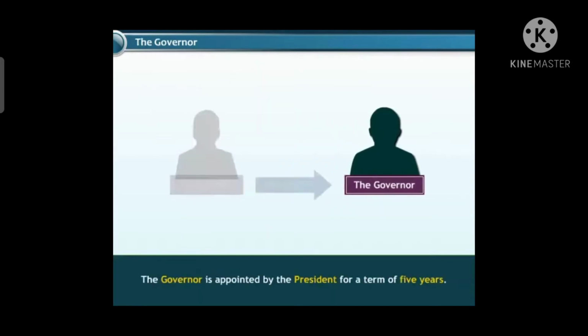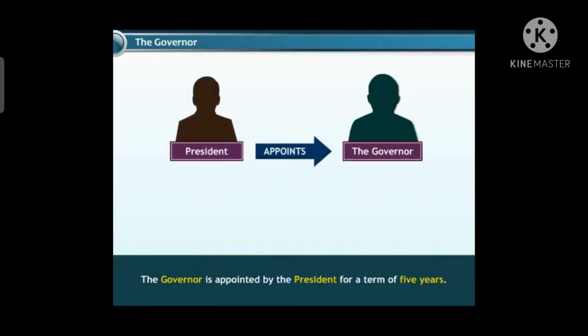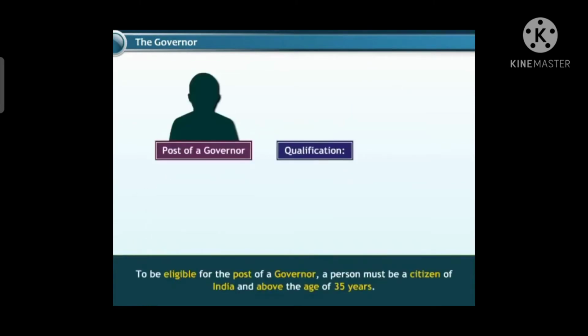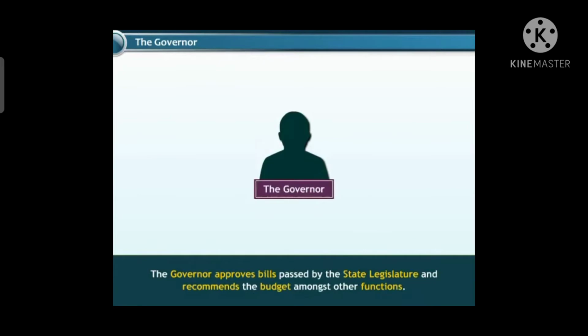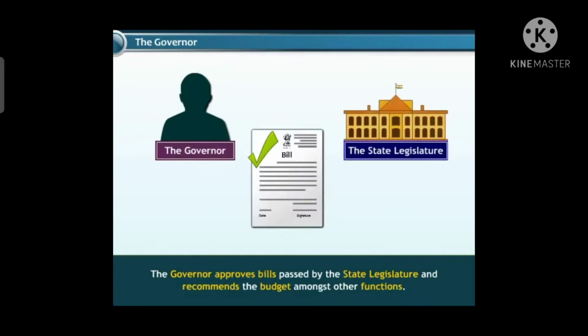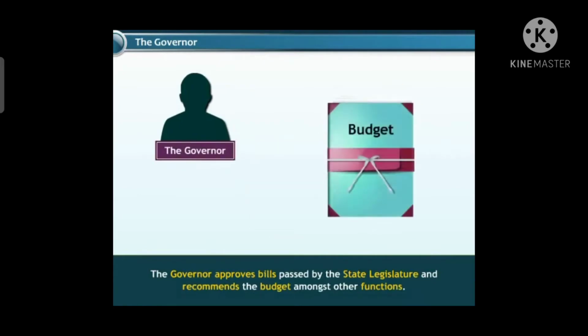The governor is appointed by the president for a term of 5 years. To be eligible for the post of a governor, a person must be a citizen of India and above the age of 35 years. The governor approves bills passed by the state legislature and recommends the budget amongst other functions.